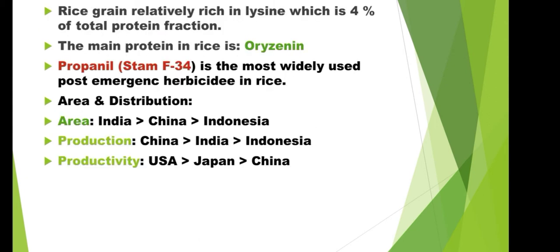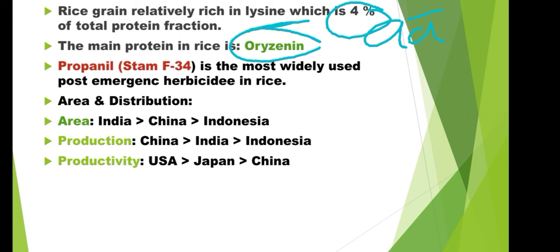Rice grain is relatively rich in lysine. Lysine is an amino acid, and it is approximately 4 percent. The main protein in rice is oryzenin. So again, they can ask this directly in MCQ. Propanil, Stam F34, is the most widely used post-emergence herbicide. It means after transplanting of the rice, we will use this herbicide for removing or killing the weeds.